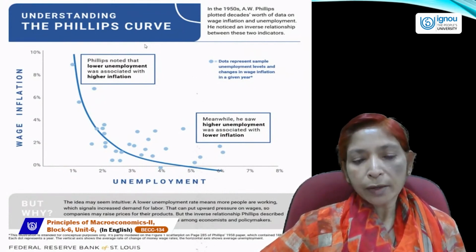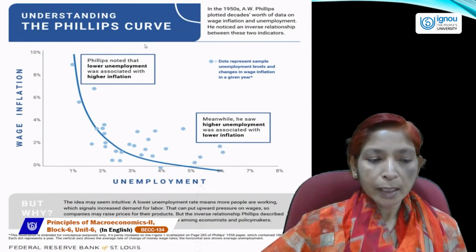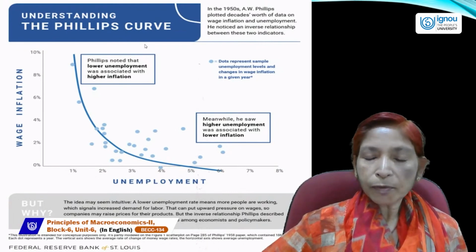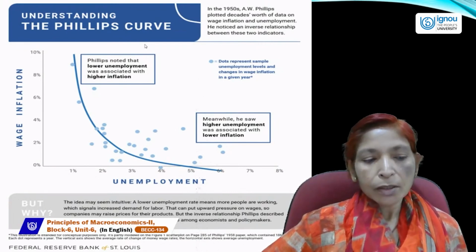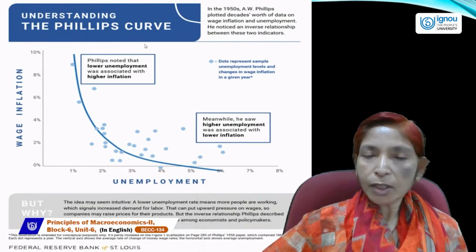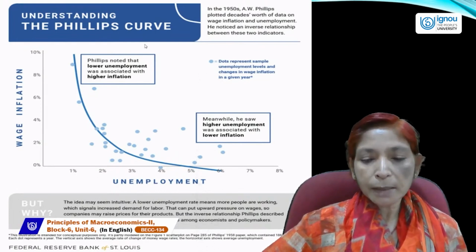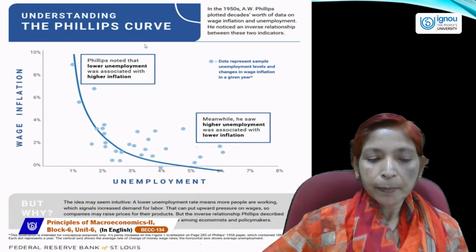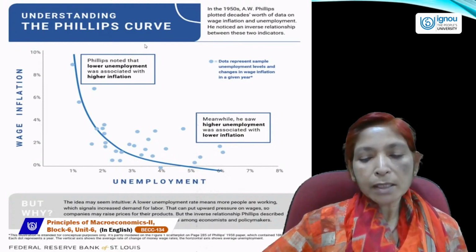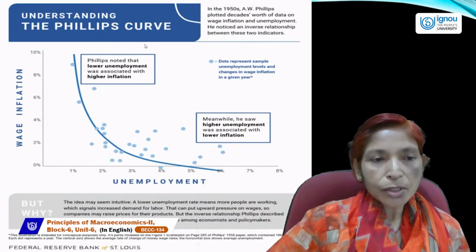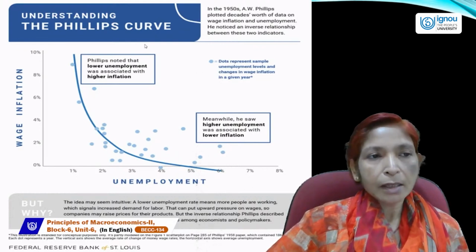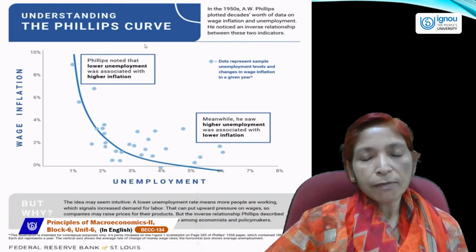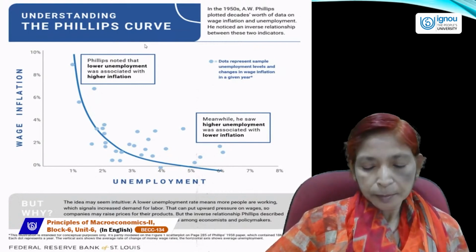A lower unemployment rate means more people are working, which signals increased demand for labor that can put upward pressure on wages. So companies may raise prices for their products. But the inverse relationship Phillips described has flattened in recent years, prompting debate among economists and policy makers. So in simple words, we can say that Phillips curve shows the inverse relationship between wage inflation and unemployment.